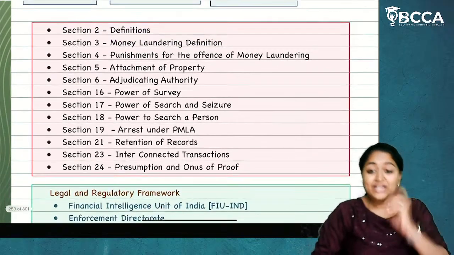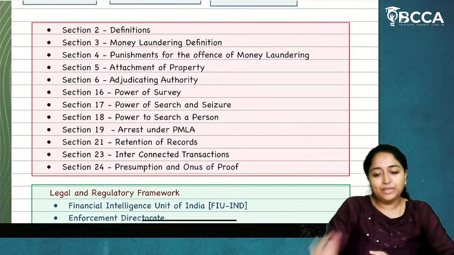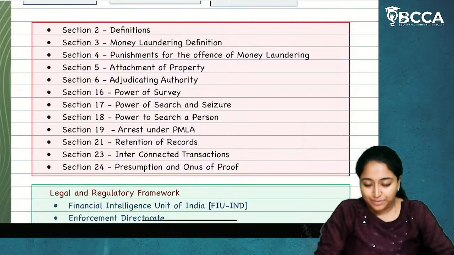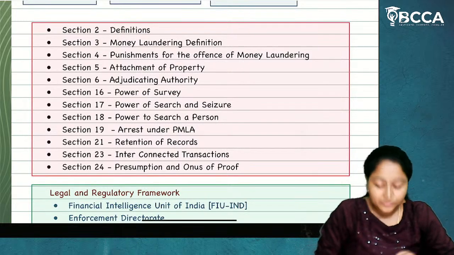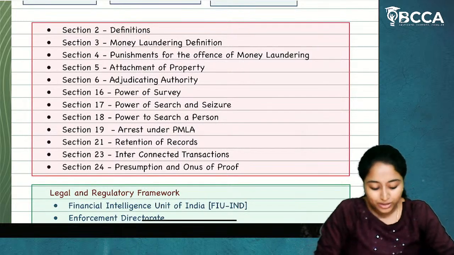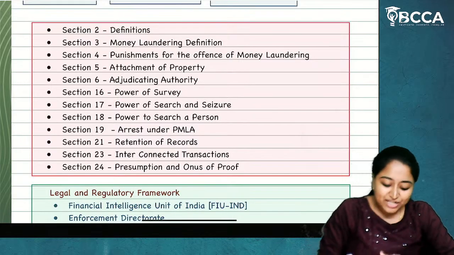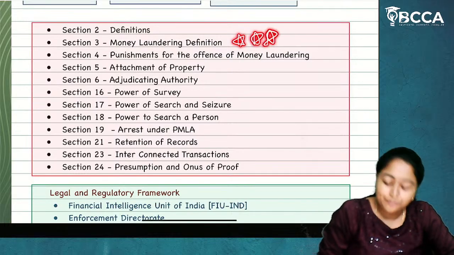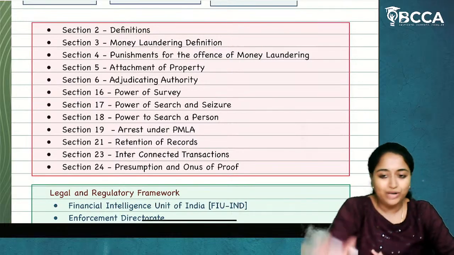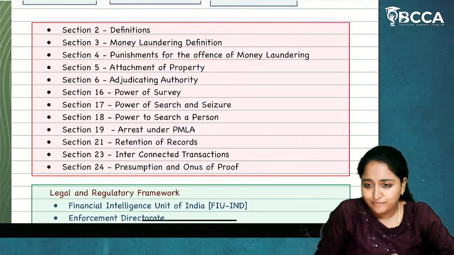Next, we have the sections on money laundering. We have the PMLA Act, and the sections for anti-money laundering in that Act are in our CMA syllabus, in CMAD, Cost and Management Audit. Section 2 talks about definitions. Section 3, the money laundering definition, is very, very important. Whichever question they ask, you have to write the definition. Section 4, punishment for an offence of money laundering.